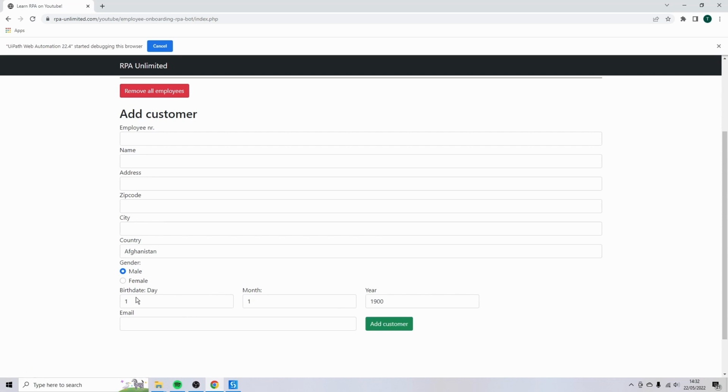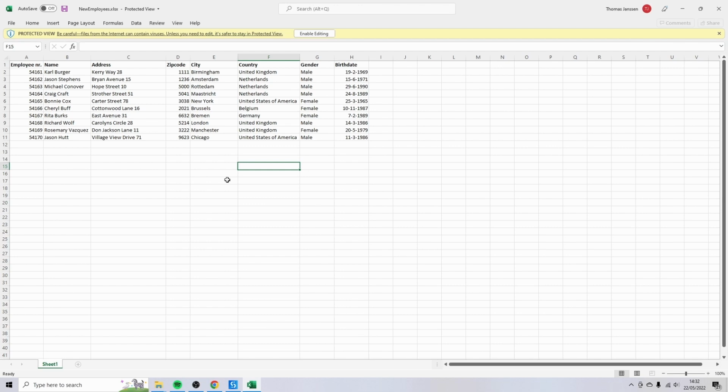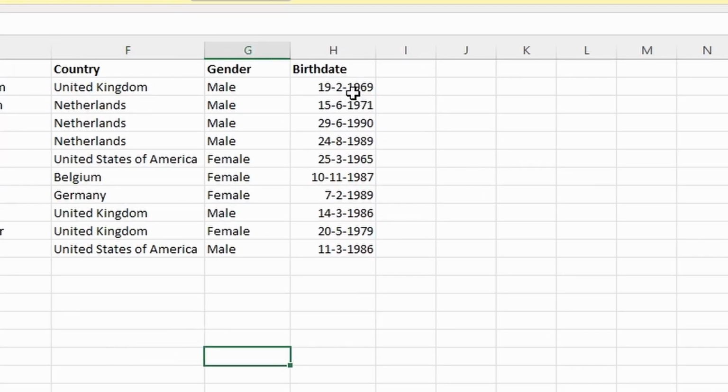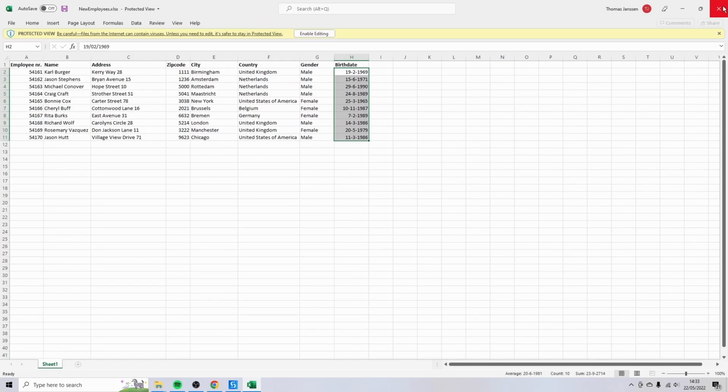So first of all, we have the birthday, and the birthday is a bit more complex because if you go back to the Excel file, you will notice that we don't have a day, a month, and a year, but that we actually have a real birth date, which basically includes the day, the month, and the year when the person was born. The problem is that we have to split them, and you see that those dates are European dates, so they are in the format date, month, year, and we basically have to split them. So in order to get the date, we have to select everything before the first dash, then comes the month, and if we want to get the year, we have to select everything after the second dash, basically. So that's what we're going to do.